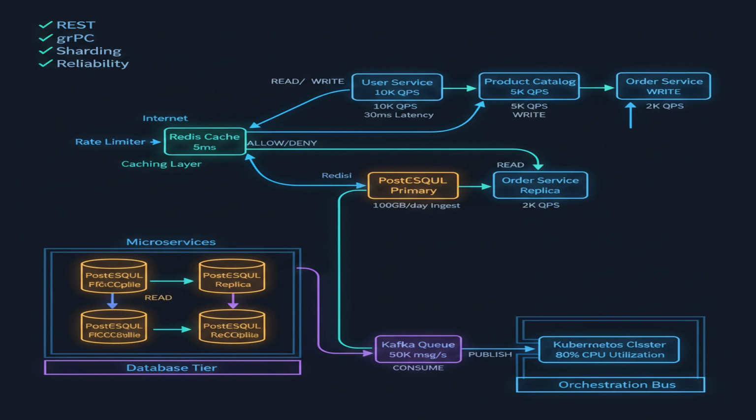In summary, we designed a scalable and reliable API for an e-commerce platform. We chose REST for public APIs and gRPC for internal communication. We used caching, sharding, and replication to improve performance and availability. The main trade-off is complexity. GraphQL offers flexibility but adds overhead.